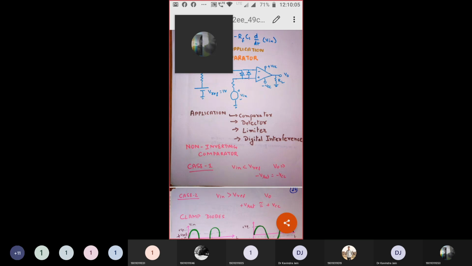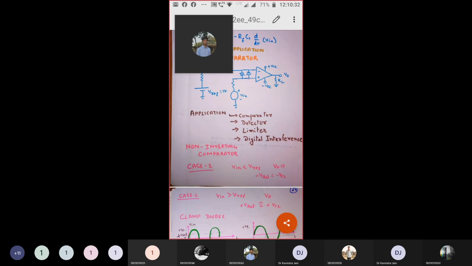So what is the operation? Please explain the operation. Sir, V in is greater than V reference. So what would be the output? Plus VCC.